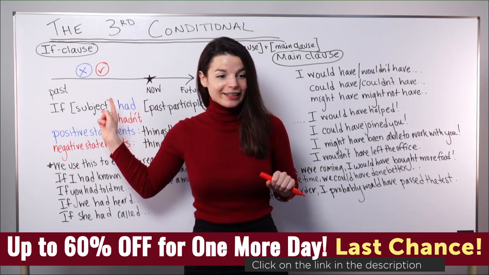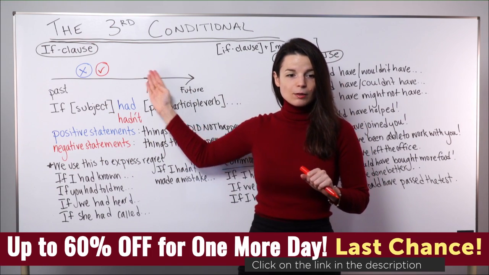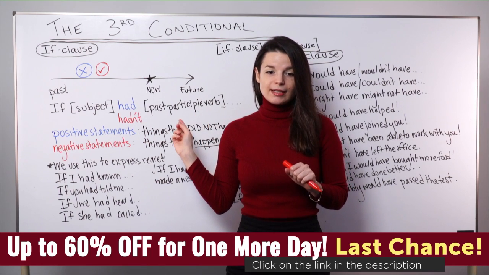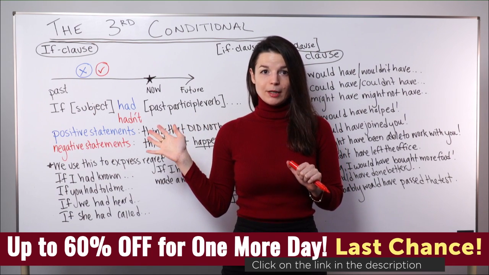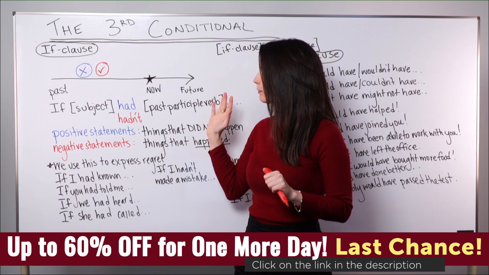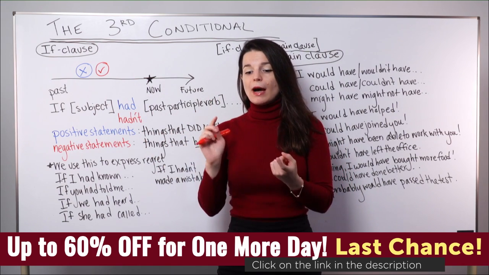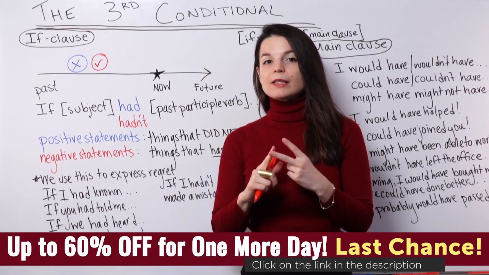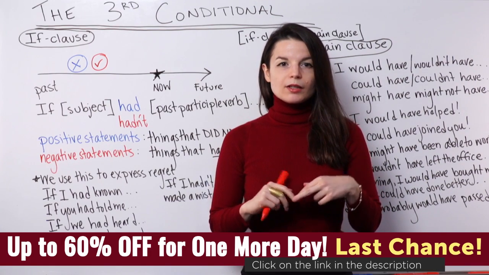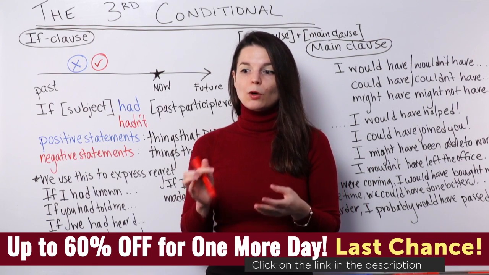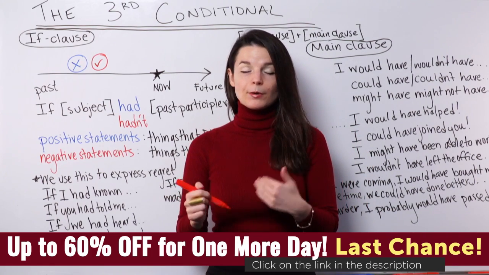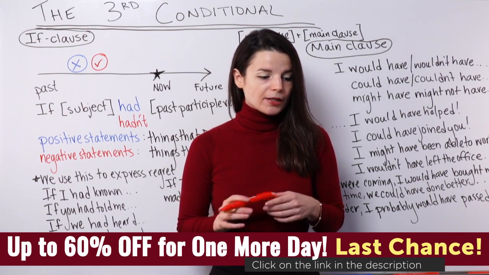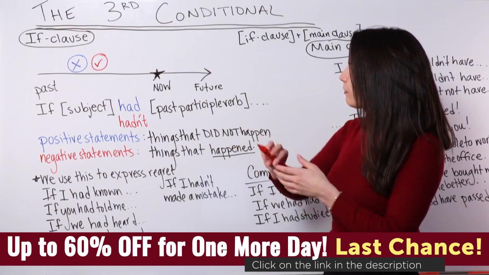Let's begin over here. This is a really important part, I think, for this lesson: to understand why we use this grammar. The third conditional is used a lot to talk about past possibility or even present possibility, but we use it as well to talk about regret. Regret means something we're sad about in the past, something we were unhappy with in the past. So let's take a look at this part.